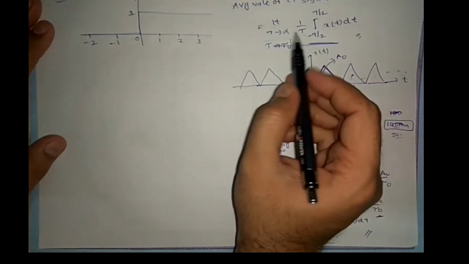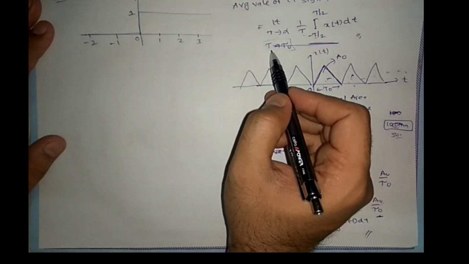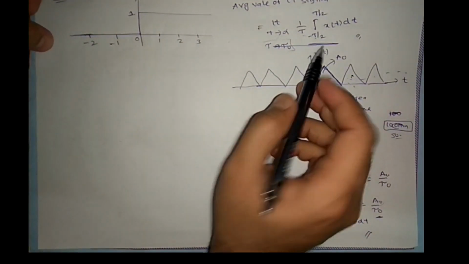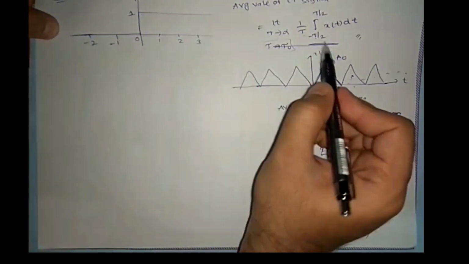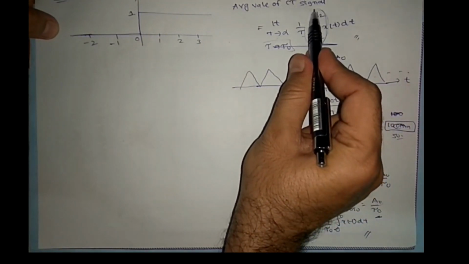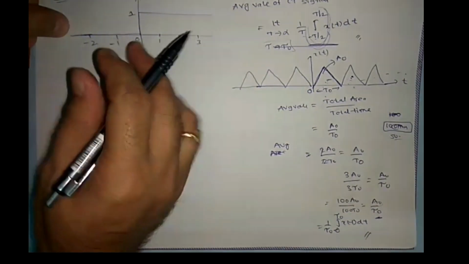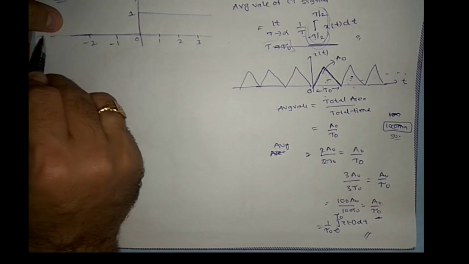Here τ equals infinity, from minus infinity to plus infinity we are considering. In a periodic signal, τ equals τ₀, the fundamental time period. Applying this formula is very important. The range from −τ/2 to +τ/2 needs to cover all disturbances. Before this it is 0 only.